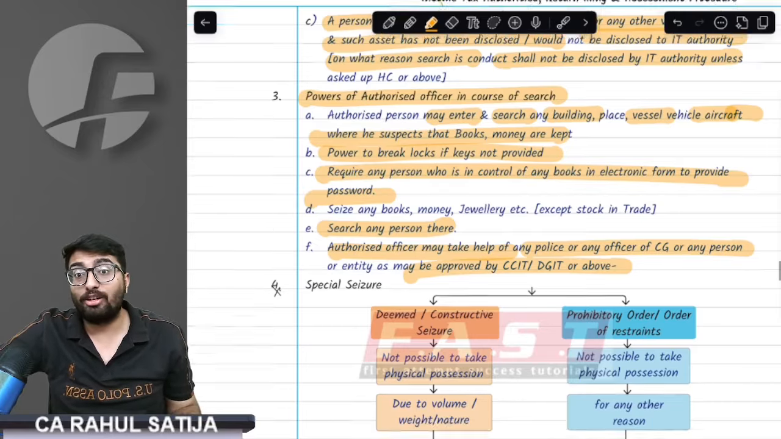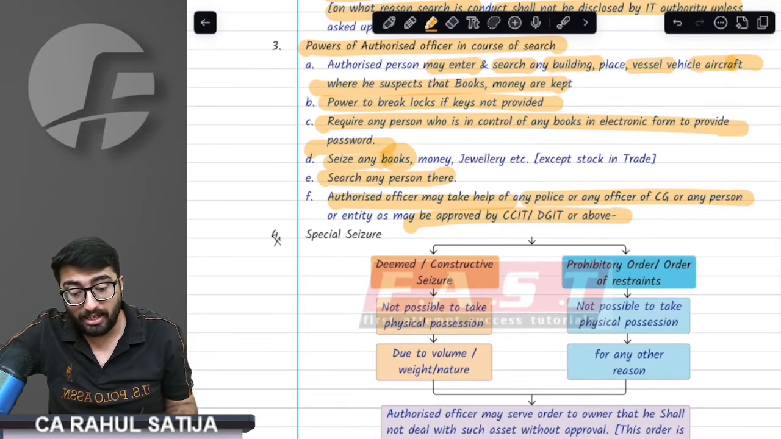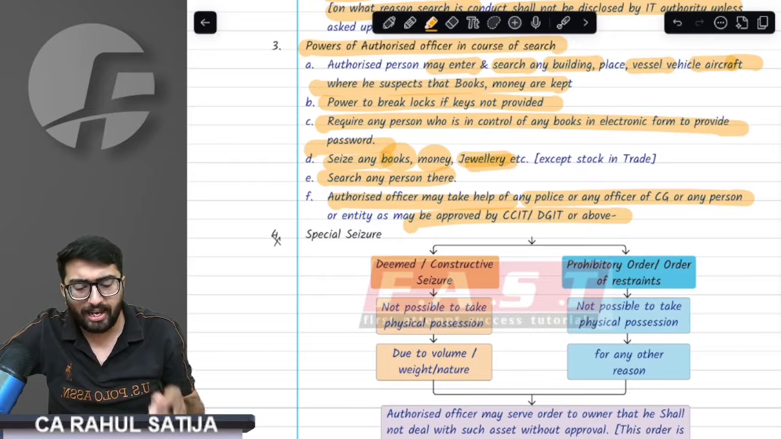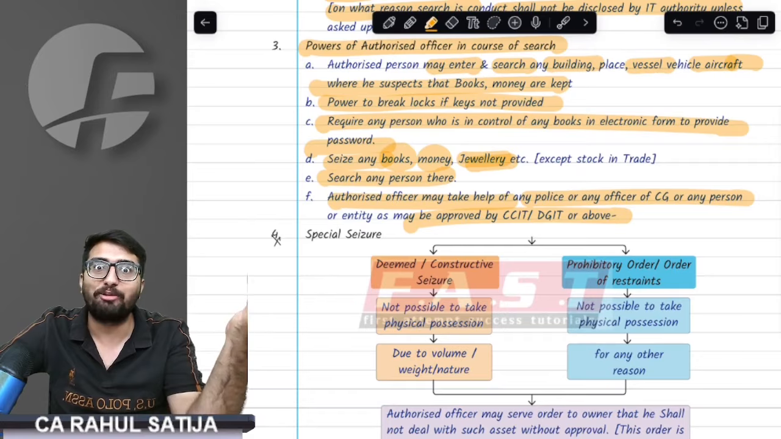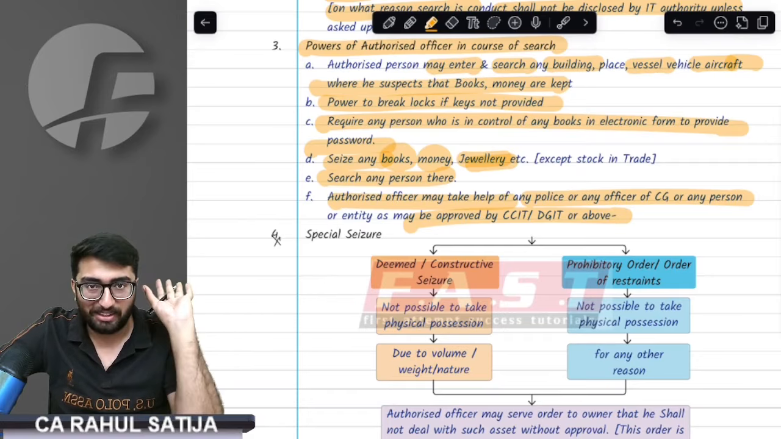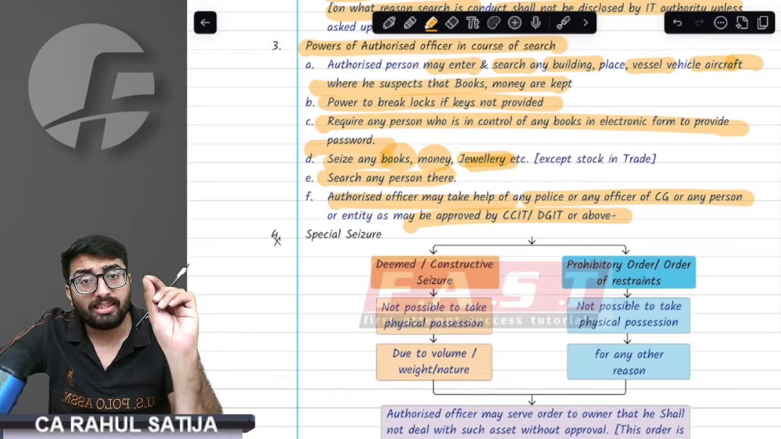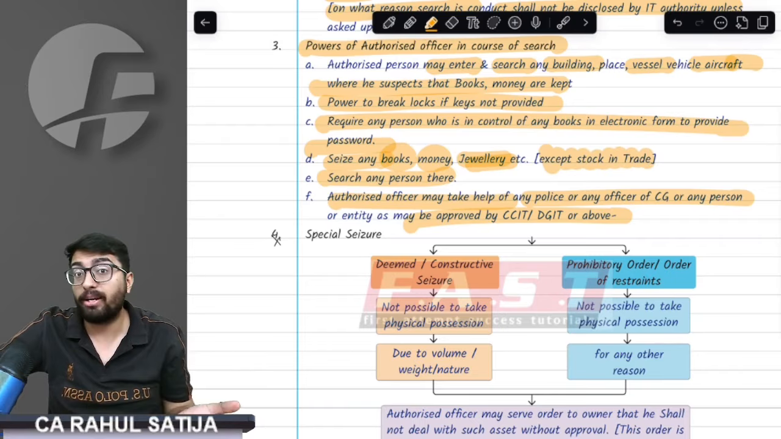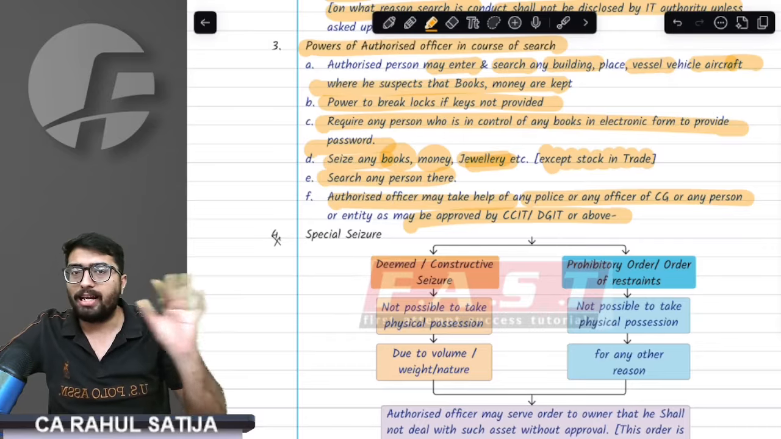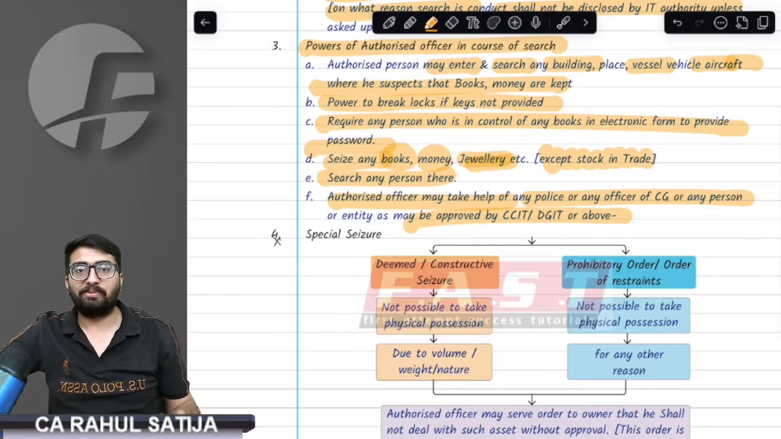The most of all, the best of all, they can seize any money, bullion, jewelry, anything. Whatever they find, money, jewelry, bullion, cash, any other valuable article, they can seize that. But they will not seize one thing, that is stock in trade. Why? Because if they seize stock in trade, I might not be able to do business now. So in that case, they will not seize that.